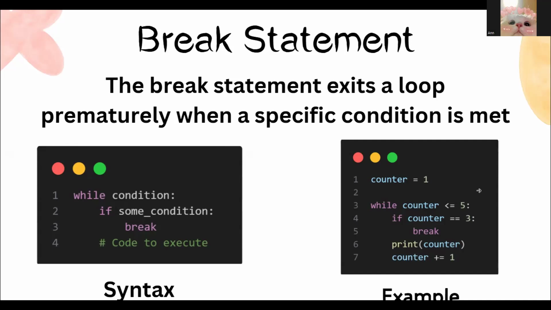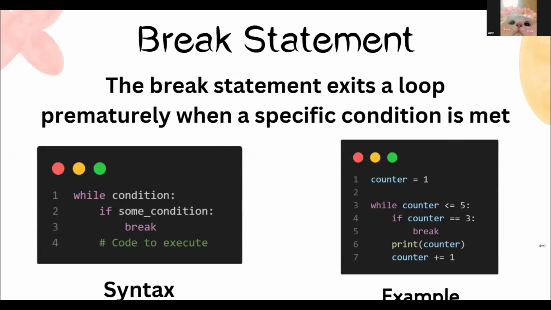So the use of break is that it stops the code where it is being executed. It will stop where the counter equals 3. If the loop condition, counter less than or equal to 5, is still true, it will keep going. Next is printing the counter. If the if condition is not met, for example counter is not equal to 3, then this line prints the current value of counter.